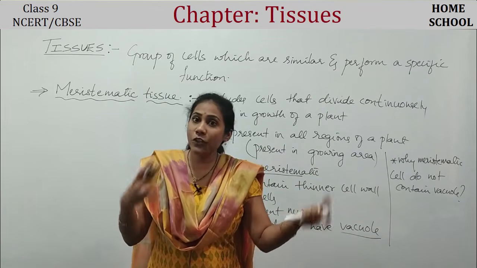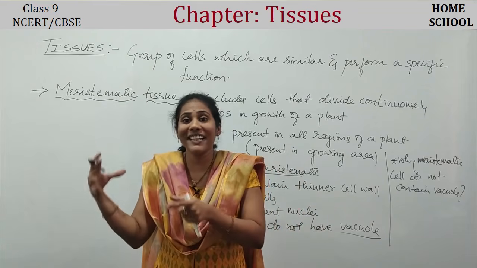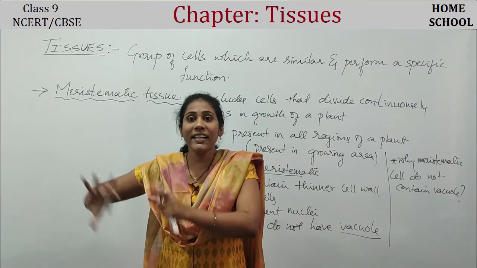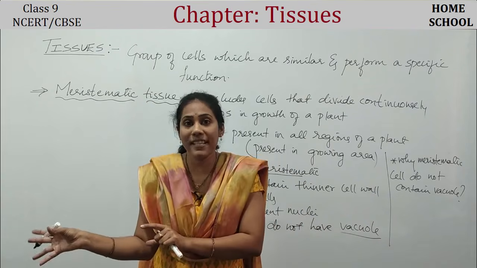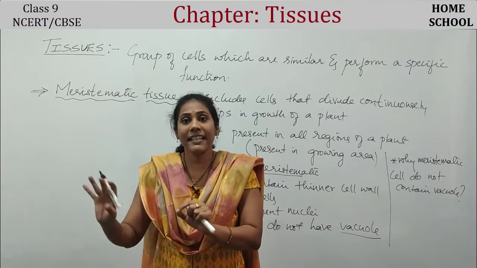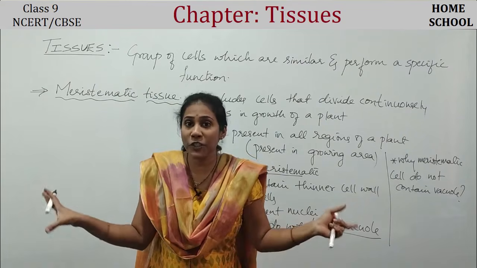Once the plant has grown, what happens? That meristematic tissue is actually getting converted into something else. It will get converted into specialized cells to perform another function. Actually, that is getting converted into permanent tissue, so it doesn't require much food.